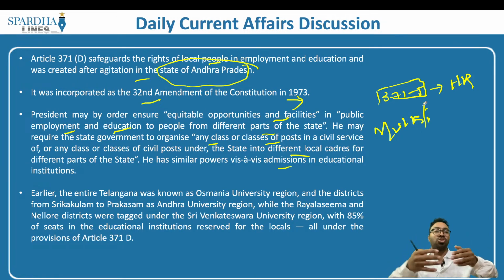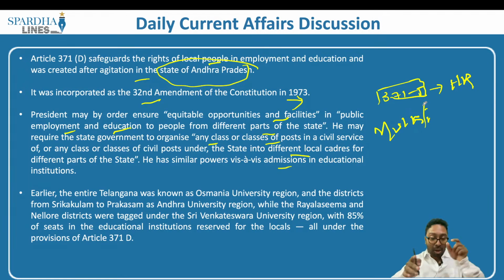These regions, these zones are comparatively backward. Because they are comparatively backward, they have to be uplifted. So how do they get a certain reservation? If they belong to this region, they will be entitled to reservation. They belong to this zone, they are entitled to reservation primarily on the employment as well as the educational parameters.